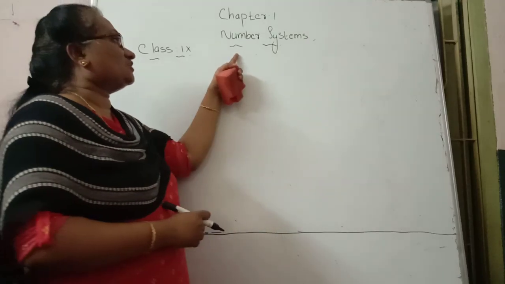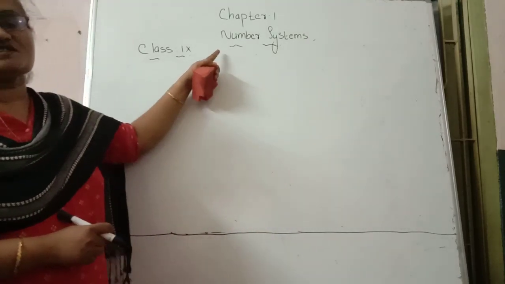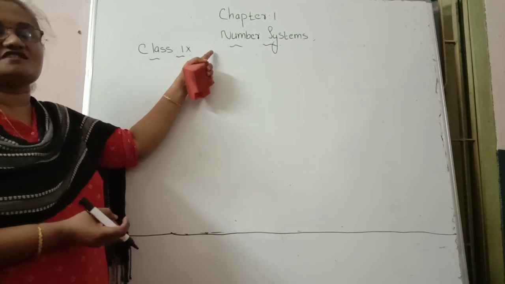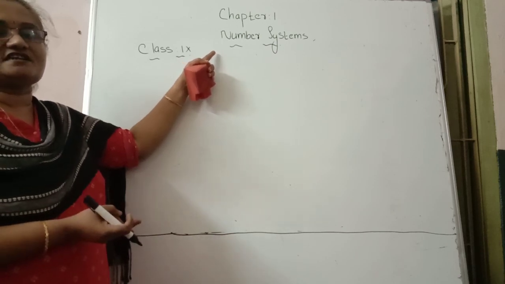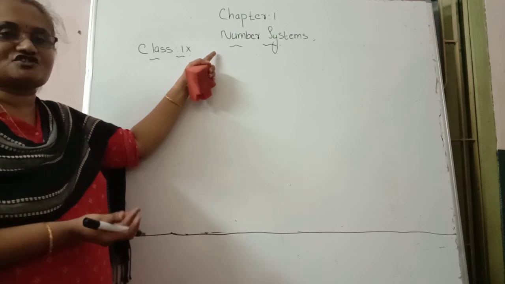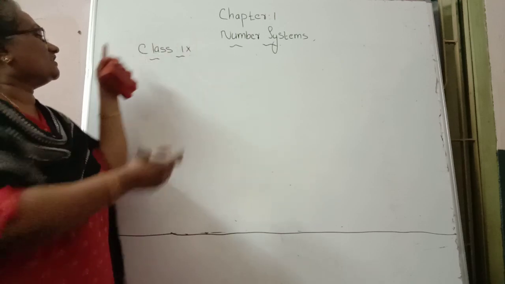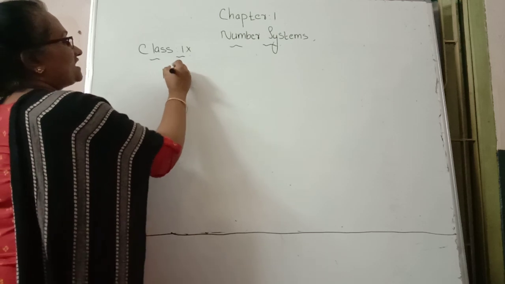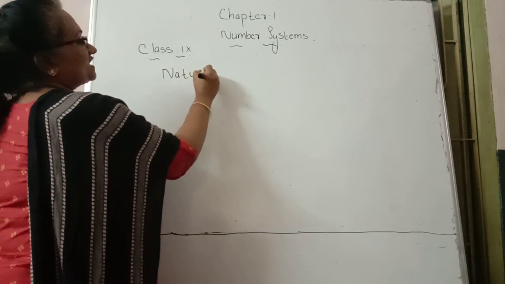We discuss number systems. Number systems means natural numbers, whole numbers, integers, rational numbers, and irrational numbers. So first, what about natural numbers?